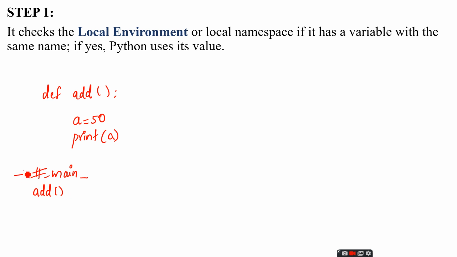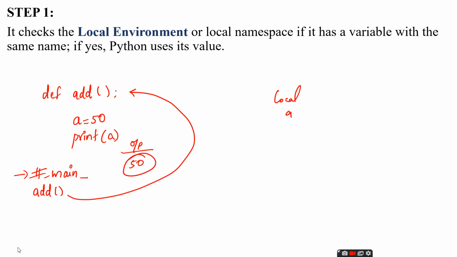We are executing this program code from the top level statement, function call add, and it goes here. Now this function has a local variable, a equal to 50, so it comes under the local namespace. Now print a means the Python program first checks the local namespace. Inside the local namespace we can see a and that points to 50, so the output will be 50.